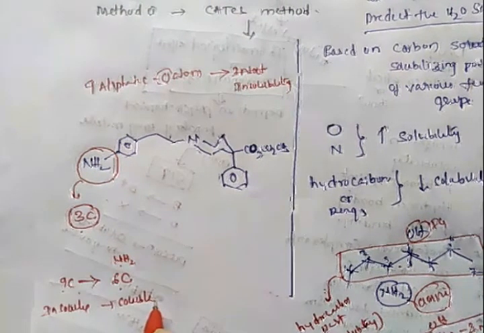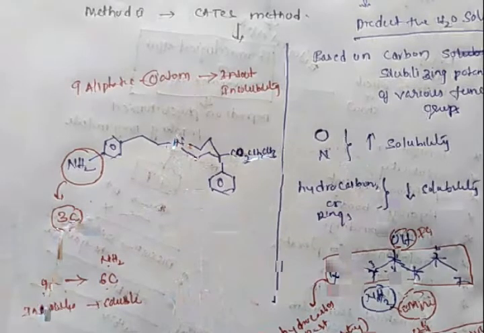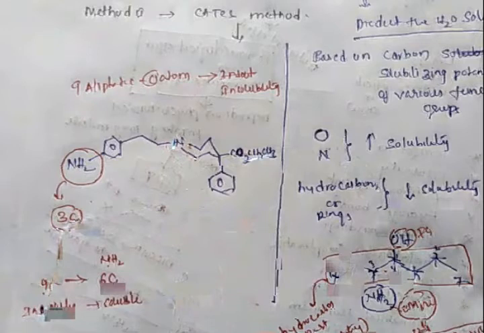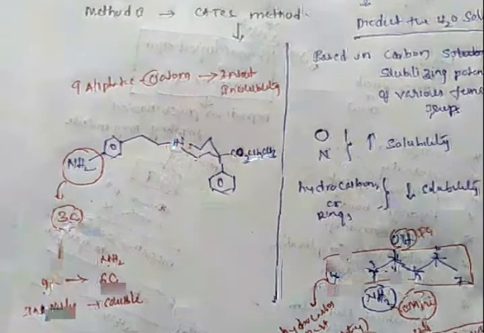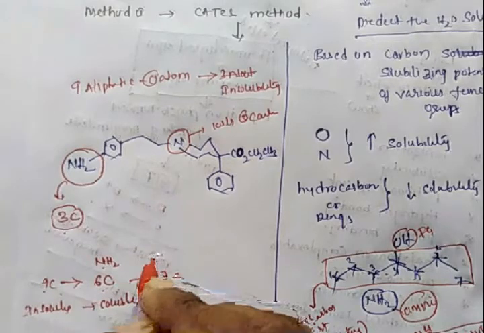So there is another amine group, a tertiary alkyl amine group. The tertiary alkyl amine group can also kill the insolubility of 3 carbon atoms. So 6 carbons become 3 carbons now, due to another NH2 group here.